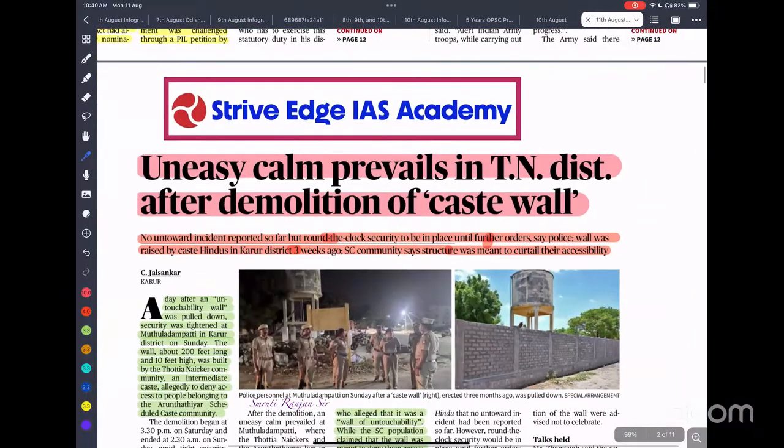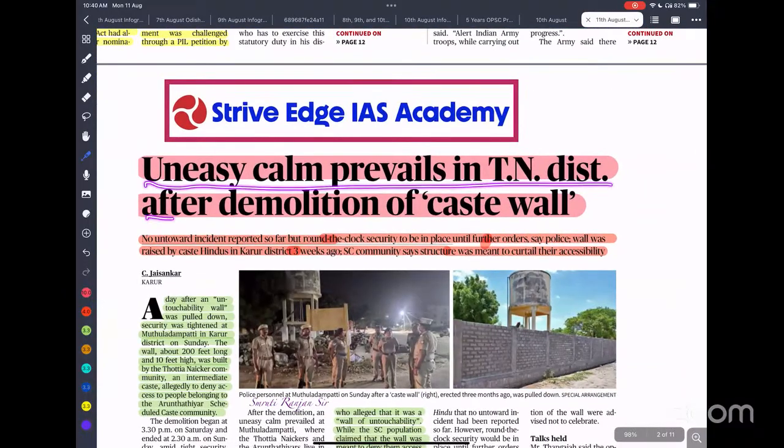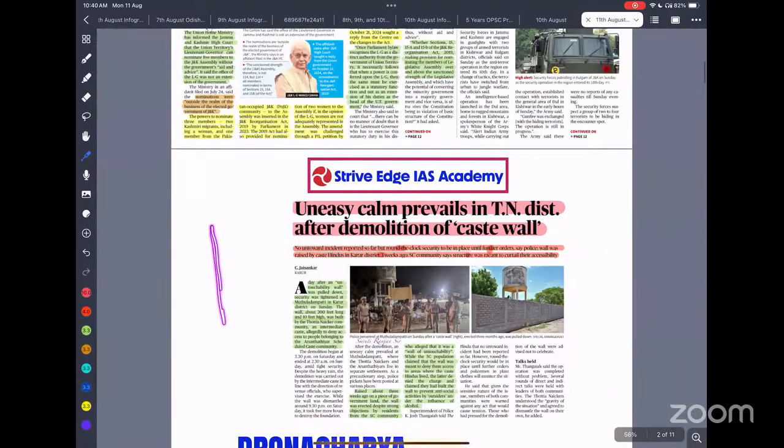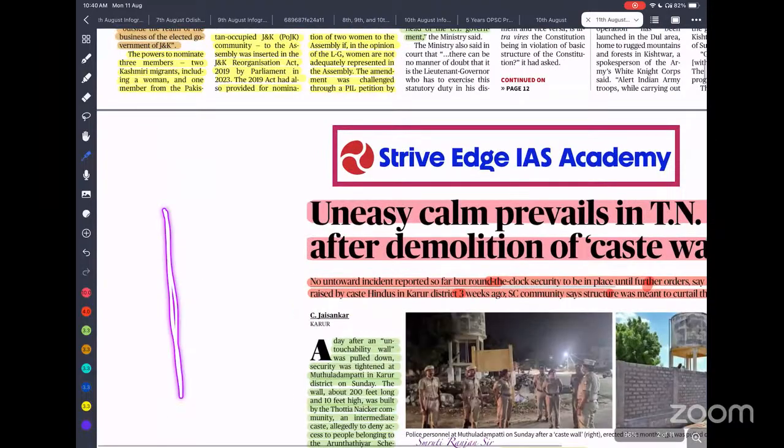Next, uneasy calm prevails in a Tamil Nadu district after the demolition of a caste wall. Recently, those who are upper caste erected a wall. This is the allegation, and I am not sure, it needs to be ascertained. The upper caste people erected a wall, and on this side the scheduled caste community is staying, and on this side the upper caste community is staying.